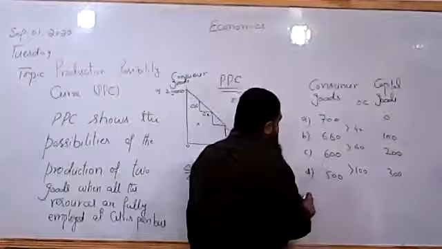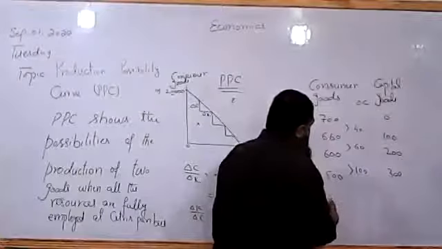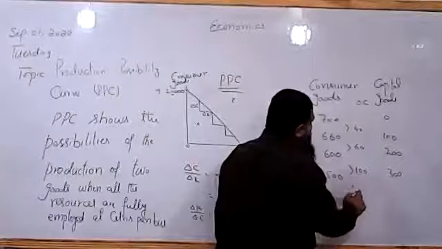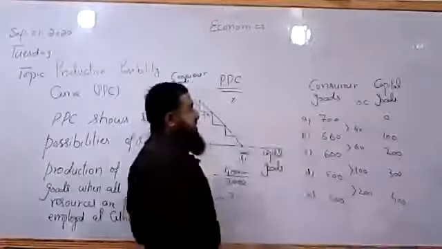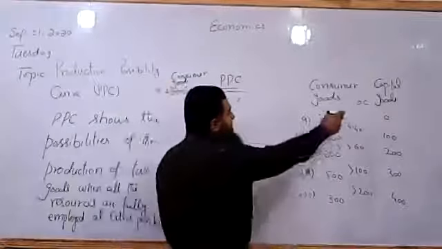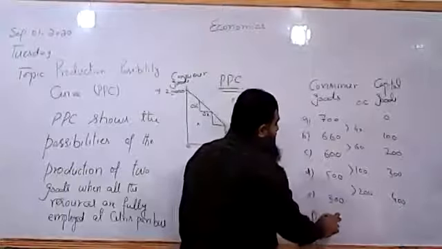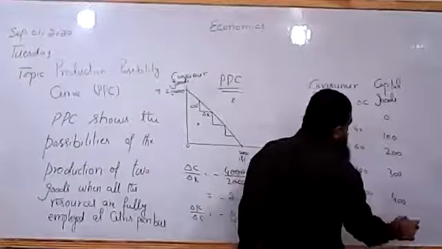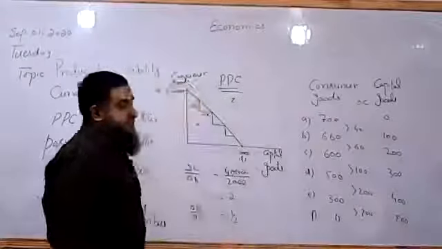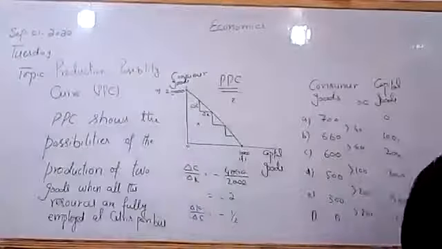Now option E is there. We have 300. Now the opportunity cost is 200 for an extra 100 units of capital goods. Look at this in-between column: opportunity cost is increasing. So if here it is 0, now 300 units are given up for an extra 100 units of capital goods. So this is increasing opportunity cost.